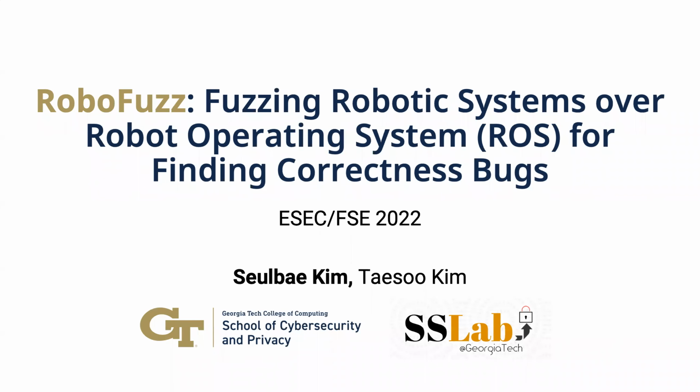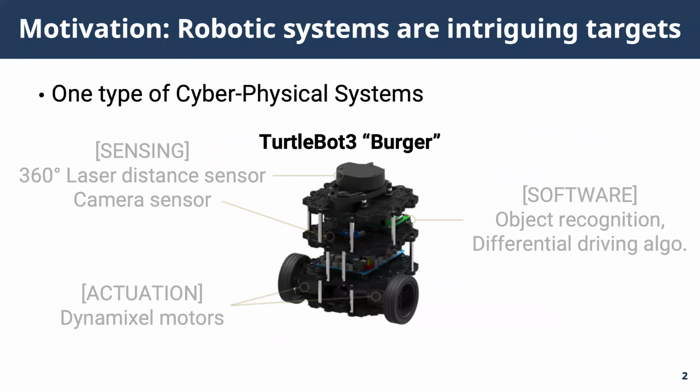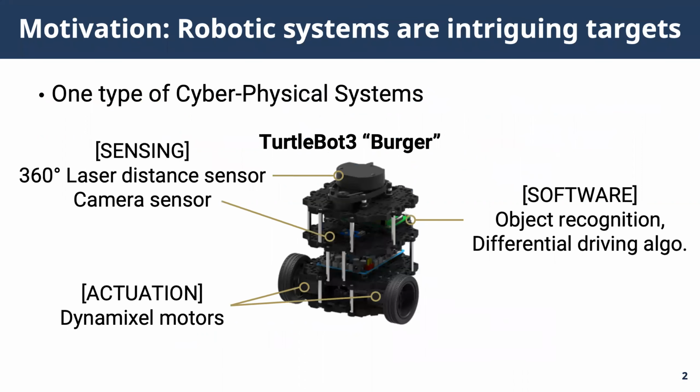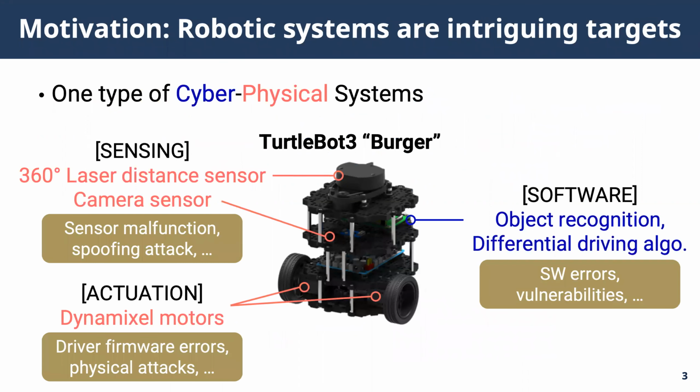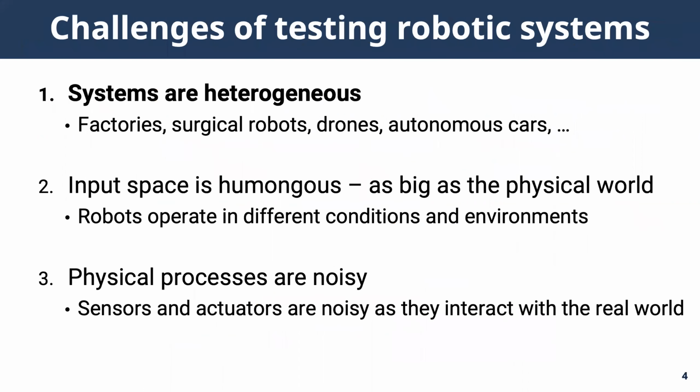I'm from Georgia Tech. This presentation is about our journey of building a fuzzing framework for robotic systems. A robotic system is one type of cyber-physical systems that has both hardware and software components. This is an interesting setting because not only the attack surface is larger, but also the interaction between the hardware and software components can lead to complicated issues that never existed in traditional software programs. In addition, such setting makes testing very challenging.